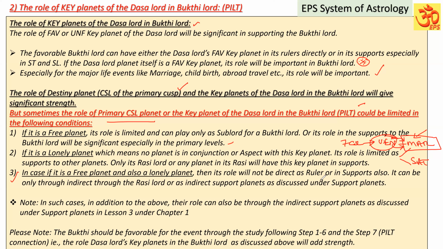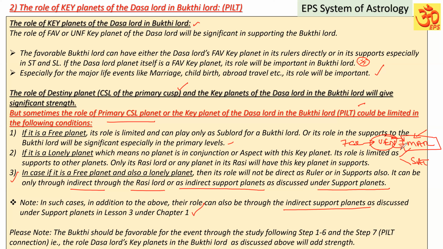So in that case, if you have a free planet and also a lonely planet, that role will not be direct as ruler or in supports also. It can be only indirect, through the Rasi Lord or indirect support planets as discussed under the support planets. If you check in chapter 1, you can see that I have given it. In such cases, in addition to the above, their role can also be through the indirect support planets as discussed under support planets in lesson number 3 under chapter number 1.